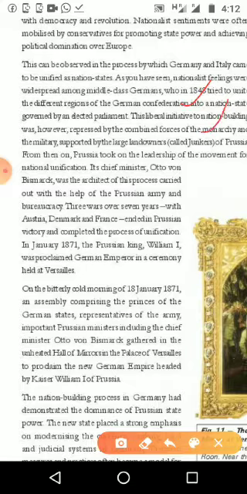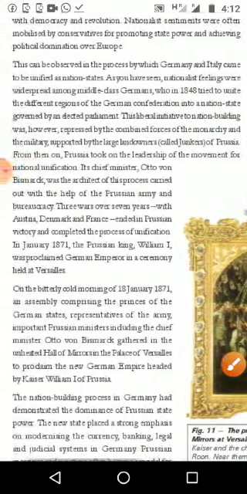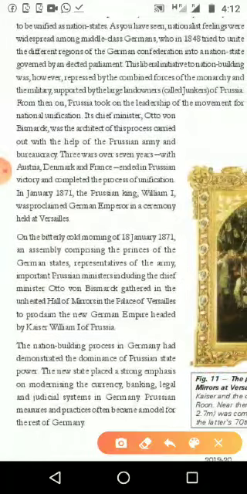And the military supported by the large landowners of Prussia. Means the monarchy, they are coming with whom? The military, and the military got the support from the landowners, and the name for them in the Prussian word was Junkers.